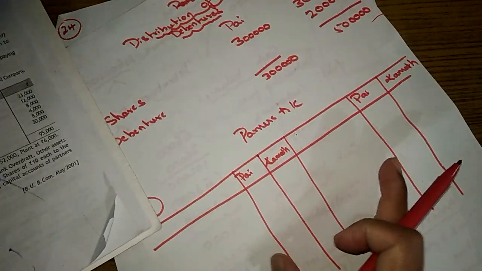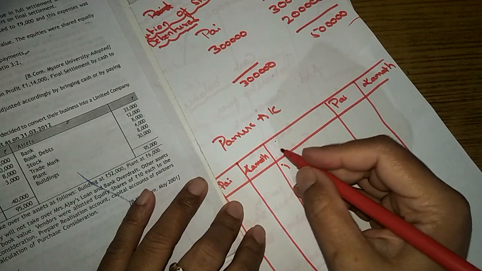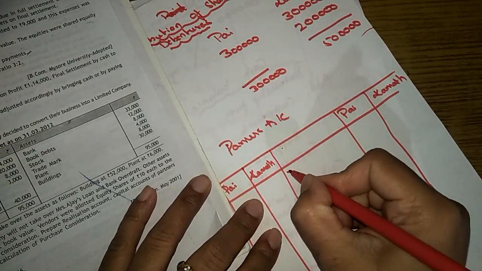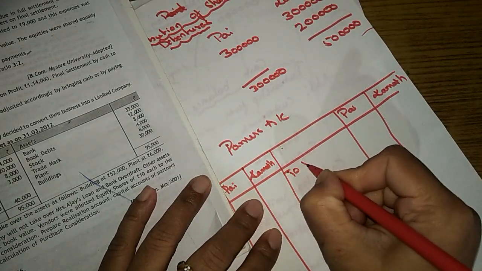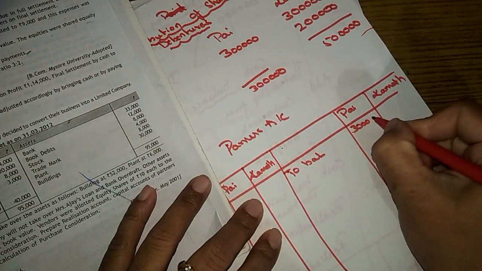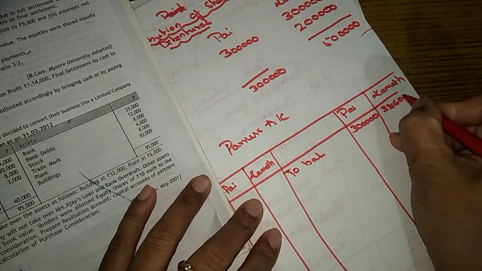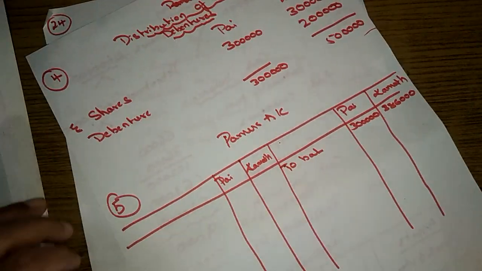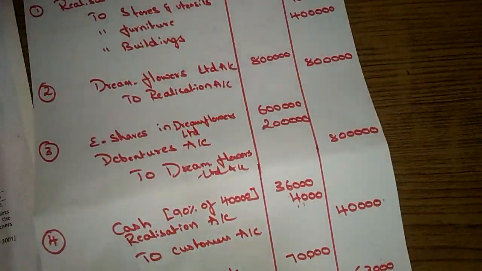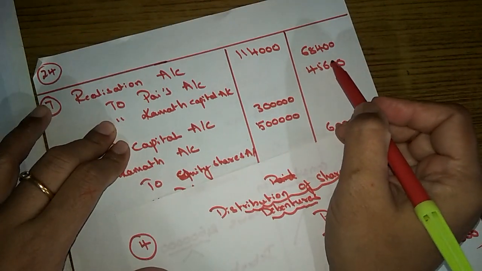Okay, so how much balance is there for Pi? It's 3 lakhs, and for Kamath it's 3,86,000. Okay, so let's check journal entries. There is a realization profit, right? How much?